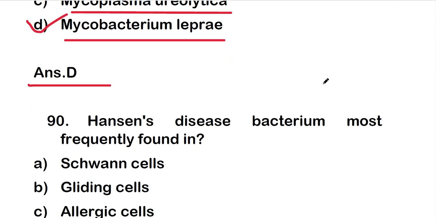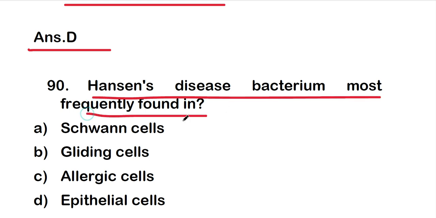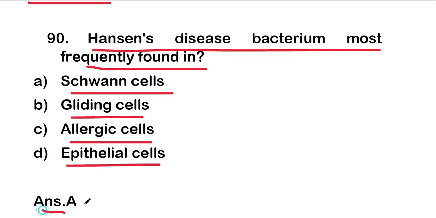Okay, so move on to question number 90. Is the Hansen's disease bacterium most frequently found in option A Schwann cells, option B glial cells, option C allergic cells, option D epithelial cells? The right one is option A, that is Schwann cells. So the Hansen's disease bacterium is most frequently found in Schwann cells.